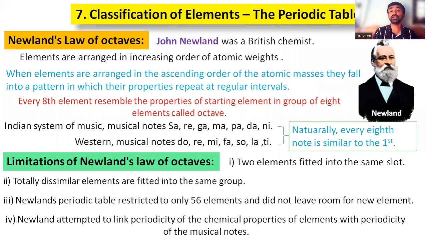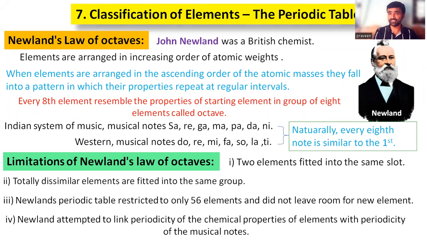Newland attempted to link the arrangement or classification of elements with musical notes. Is the periodicity of musical notes similar to the elements? No, right? So we cannot compare that. So these are the limitations.